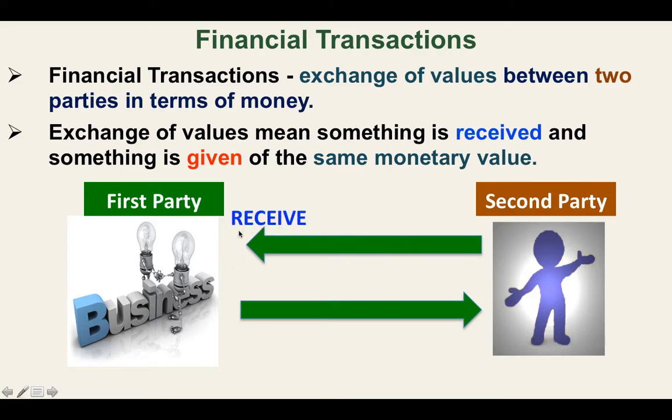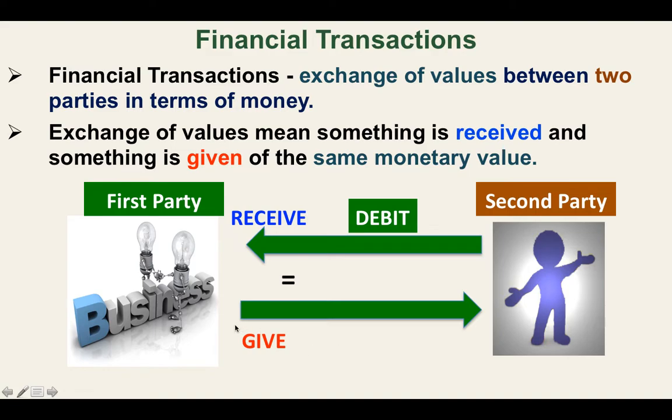So we will record what we receive, and then we will record what we give to this party. So the recording will be done here. So the financial transactions will be recorded in our business. We will record what we receive, and we will record what we give to the other party. Okay? And this, the value of what we receive and the value that we gave, okay, should have an equal amount. Okay?